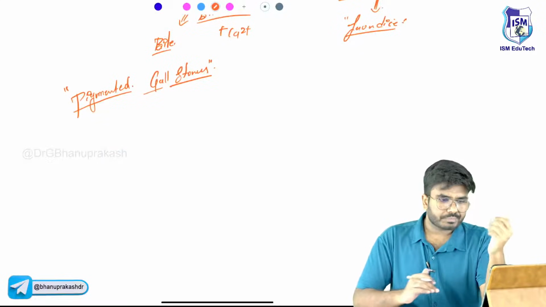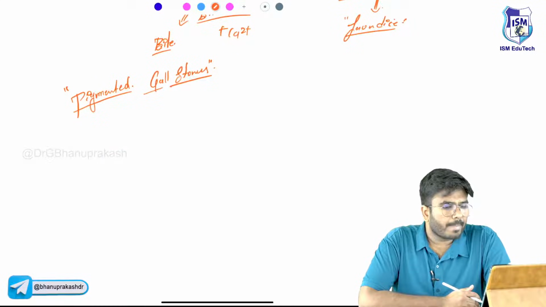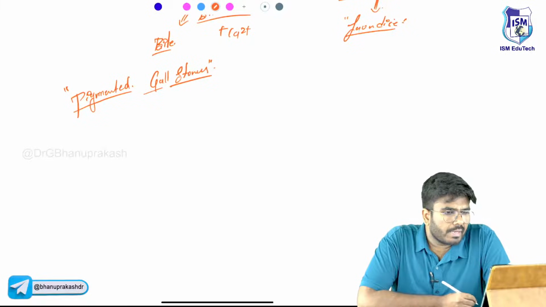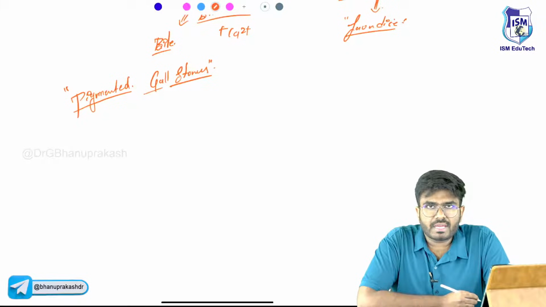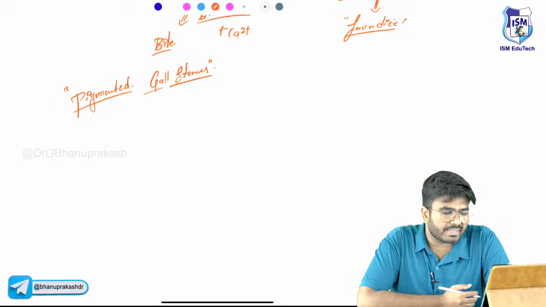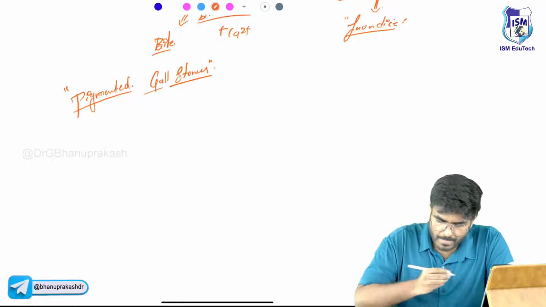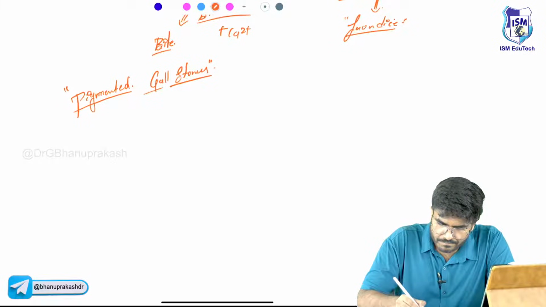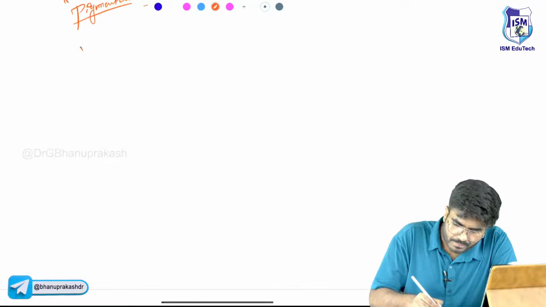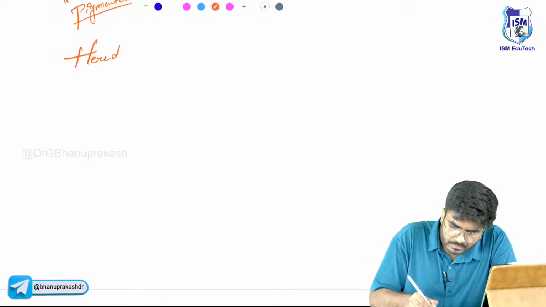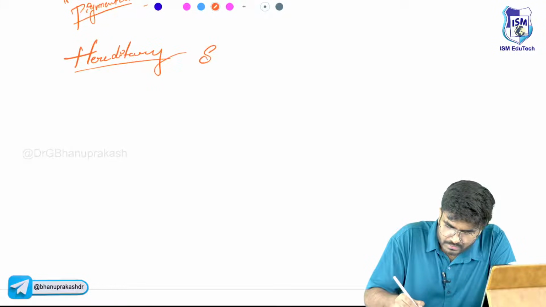Okay, done, completed. Now let's begin with the peripheral destruction anemias. Let's take the example, first thing, hereditary spherocytosis.